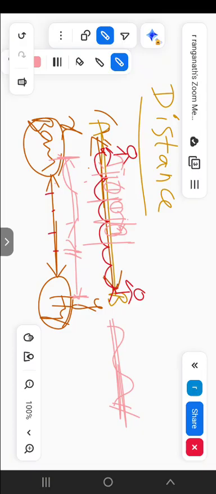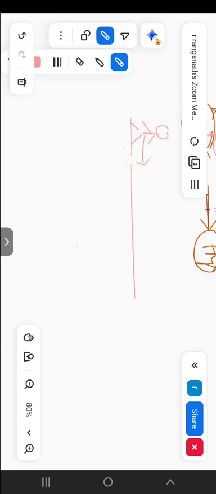When the person moves this displacement in the same time interval, the speed remains the same. But in practical orientation, speed doesn't remain the same. I will show how it varies. Suppose this person moves in the same time interval, 1 second, from here to here, here to here.